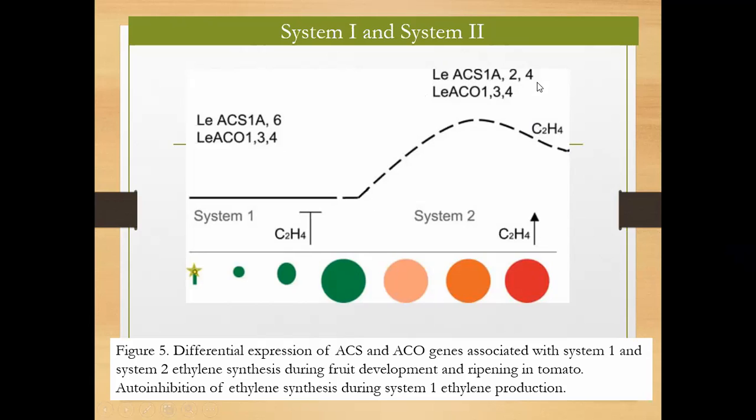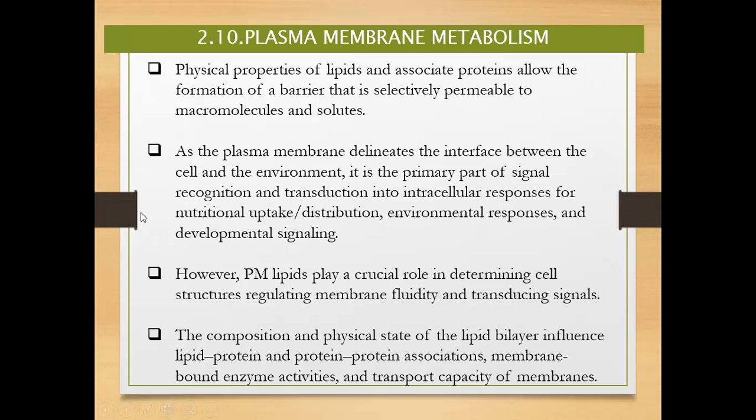ACS1A to 4, you don't have 6 anymore. ACS2 increases, ACO1, 3, 4 are the same. So what you can tell is that ACS2 and 4 are the enzymes involved in system 2, which is in the ripening process. Okay, system 1 is ACS1A and 6. Okay. All right, any questions about ethylene?